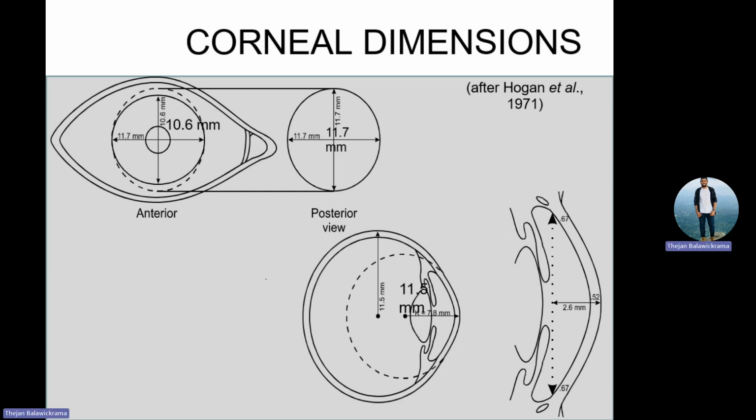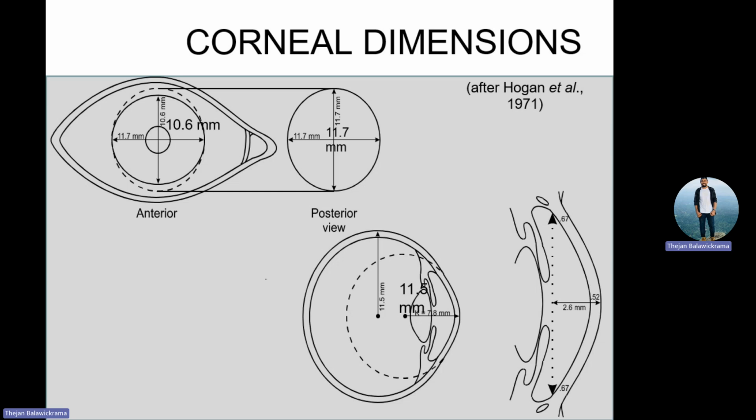Now you can see here anterior chamber depth is about 2.6 millimeter. Central corneal thickness is about 0.52 millimeter, and peripheral corneal thickness is about 0.6 millimeter. I think in first year also we say 0.5 millimeter and 0.62 millimeter. And here ICEE says 0.52 central and 0.67 millimeter peripheral.